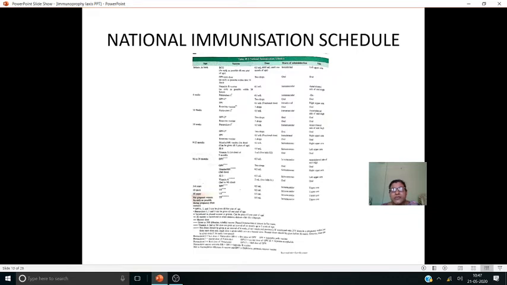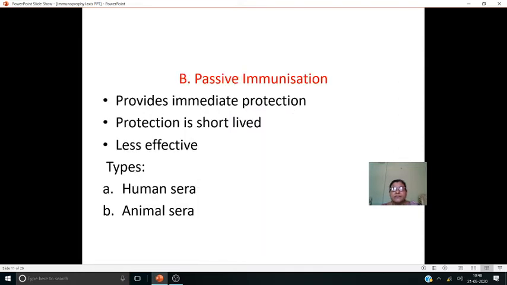Usually for second and third pregnancies she need not take 2 vaccines, but if she didn't take the TD vaccine in a previous pregnancy, then in this pregnancy she has to take a booster dose also. That means 2 times she has to take. Otherwise, if she has taken 2 doses in the first pregnancy, in the next pregnancy she need not take 2 doses. A single dose of TD vaccine itself is sufficient. This is about the immunization schedule. In second year you will learn in detail about the diseases and about these vaccines.